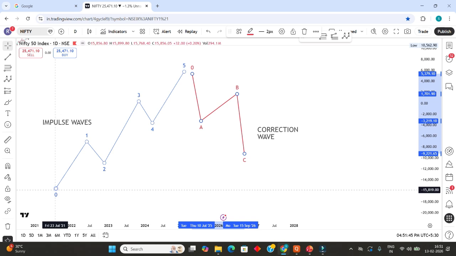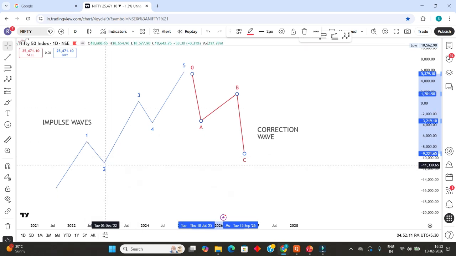Here you see the complete impulse wave, we are expecting it in the upward direction. So wave 1 is also moving in the upward direction, so we call it an impulse wave. Same way, wave 3 is also moving in the upward direction as expected. He also mentioned wave 3 as an impulse wave, and wave 5 is also in the same direction, so he mentioned wave 5 as an impulse wave.